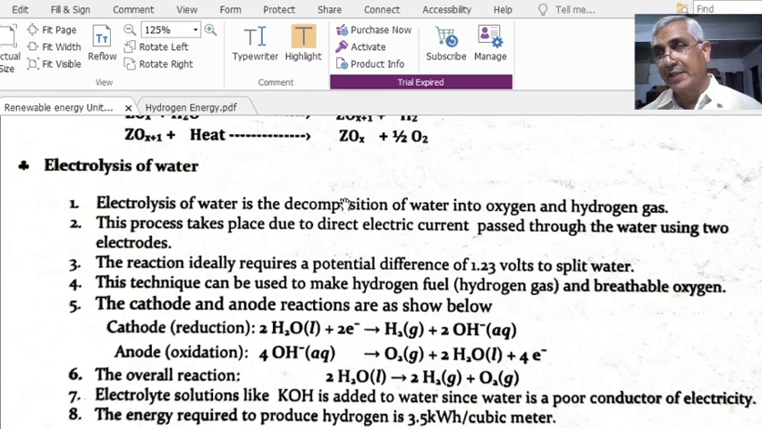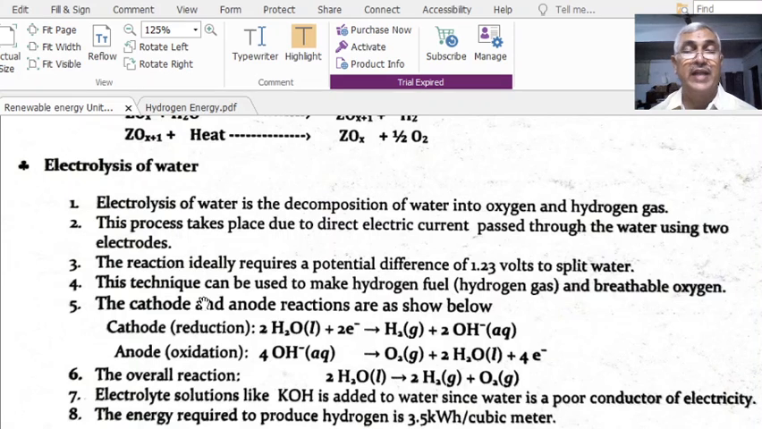Water consists of hydrogen and oxygen. Electrolysis means division of water into all its constituents by passing electrical current. Electrolysis of water is the decomposition of water into its ingredients, that is hydrogen and oxygen gas. This takes place due to direct electrical current passing through the water using two electrodes.